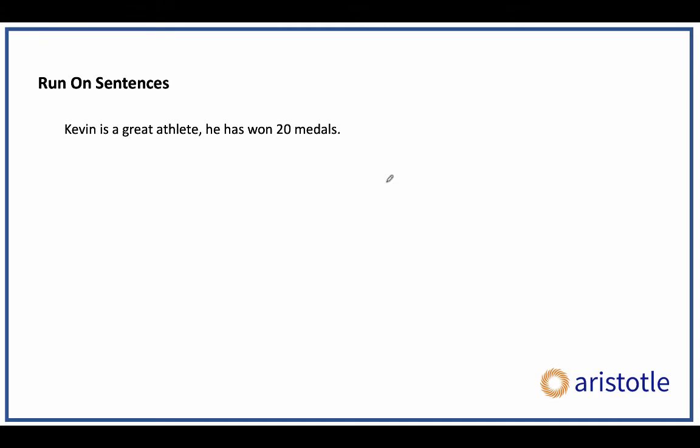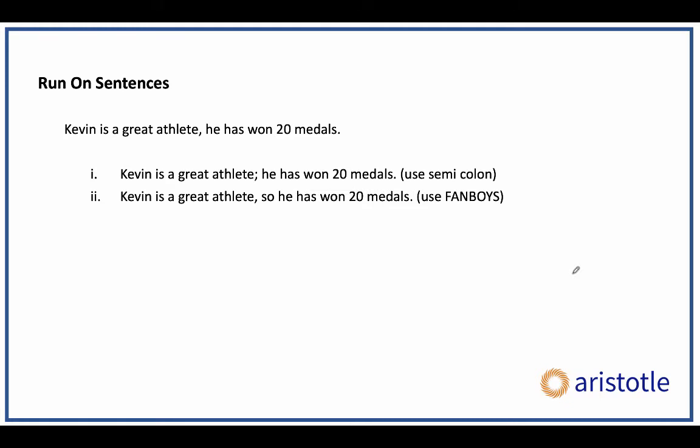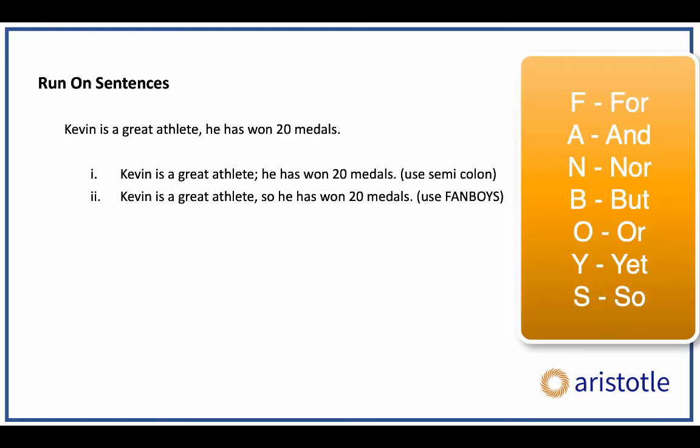The first is if you want to use a punctuation, use a semicolon. So Kevin is a great athlete, semicolon, he has won 20 medals. Absolutely correct. For practical purposes, think of the semicolon as the same thing as a full stop. So that sentence is absolutely correct. The second way of fixing is to use one of your FANBOYS conjunctions. I hope all of you know FANBOYS. So is basically a FANBOYS conjunction and we are using it to connect two independent clauses.